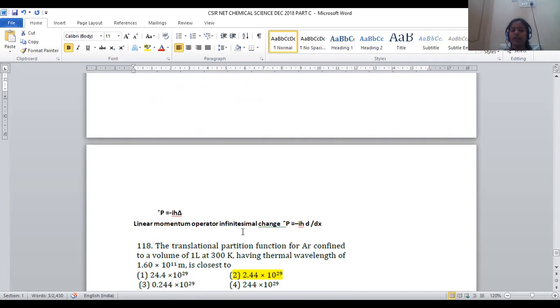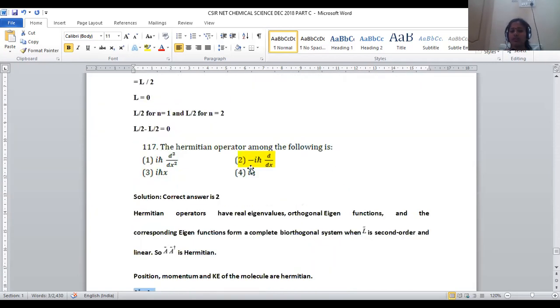This is the linear momentum operator. So that is provided in option number 2. For question number 117, the right answer will be option number 2. The Hermitian operator is minus i h cut d by dx.